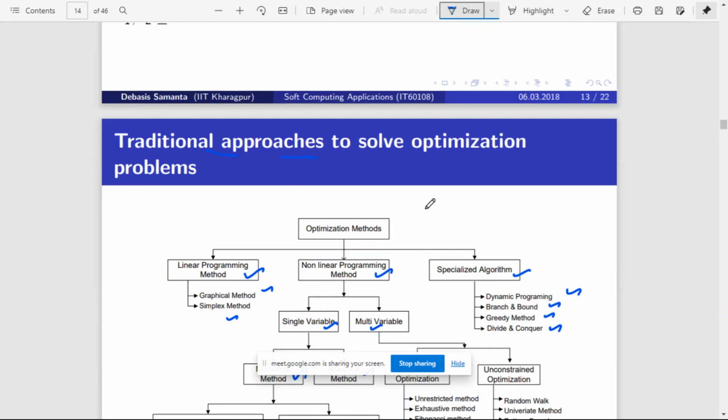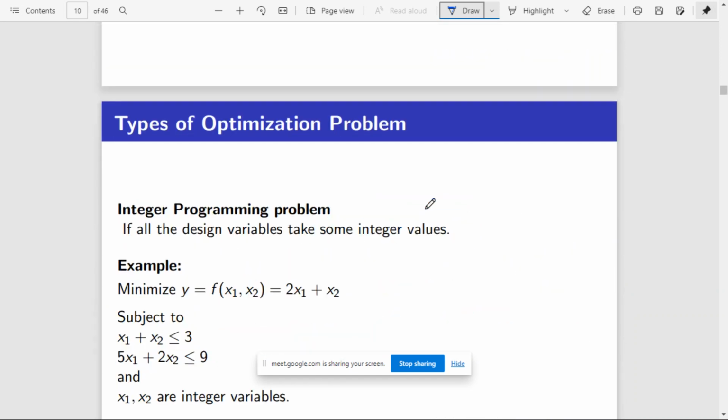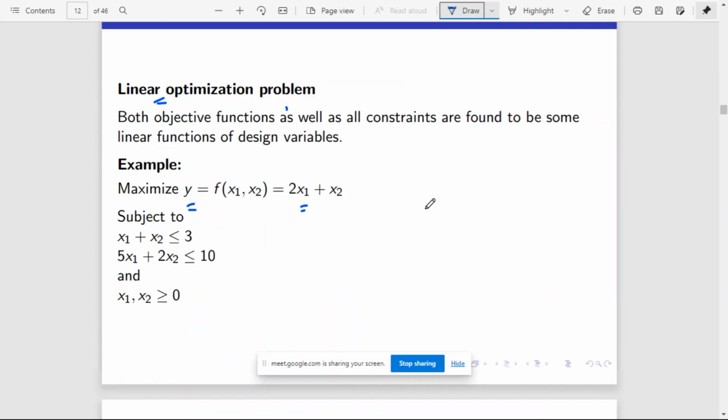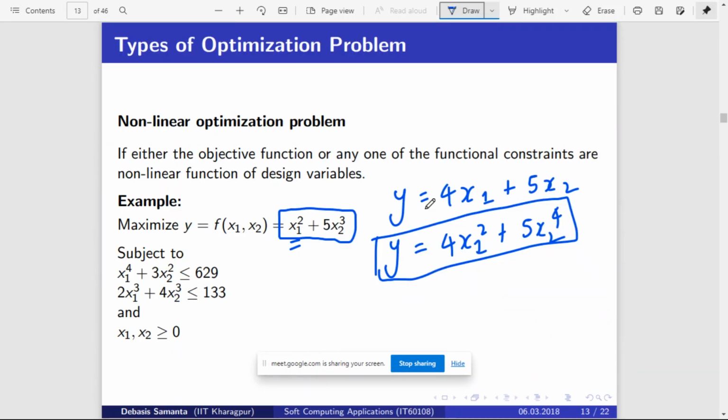See, in this equation there are only two parameters, x1 and x2, and its degree is only 1. If there is a function like y is equal to 2x, this is very simple.